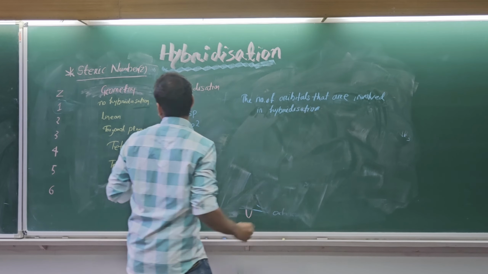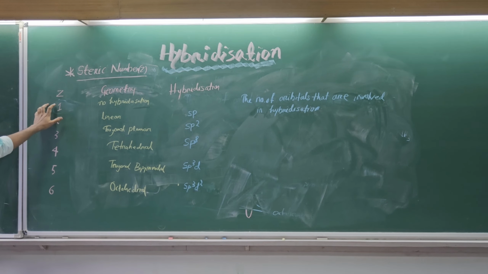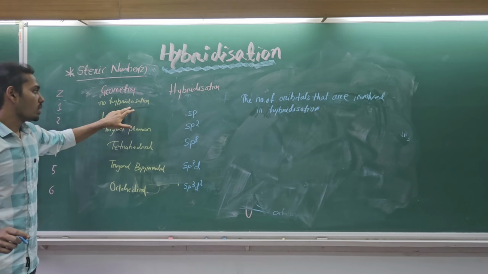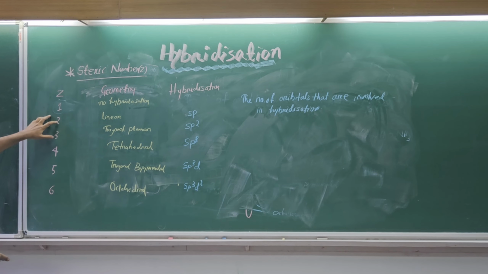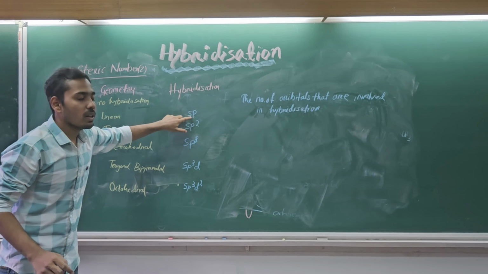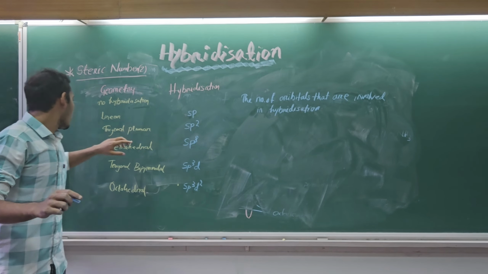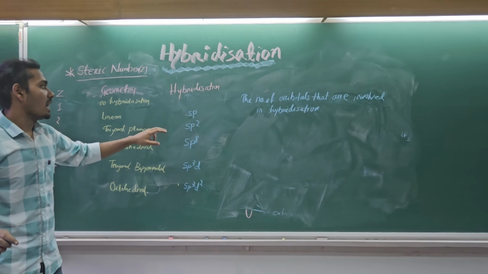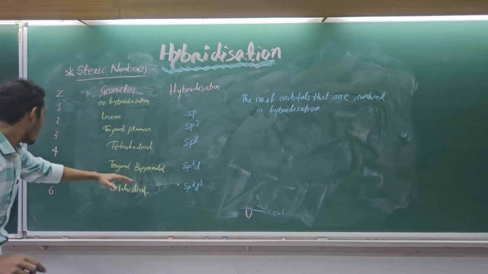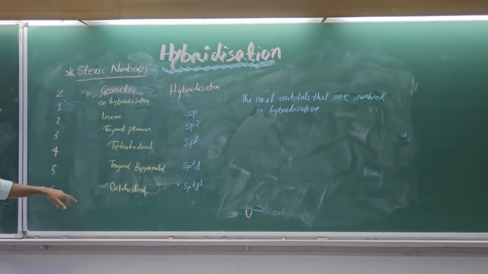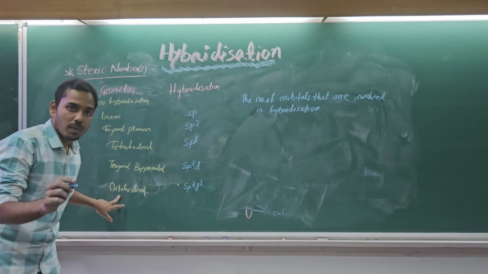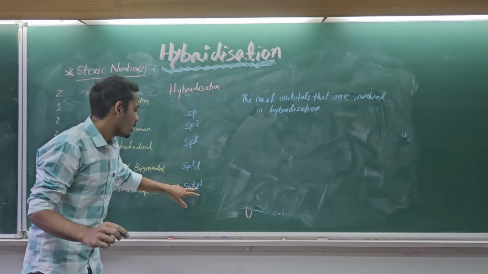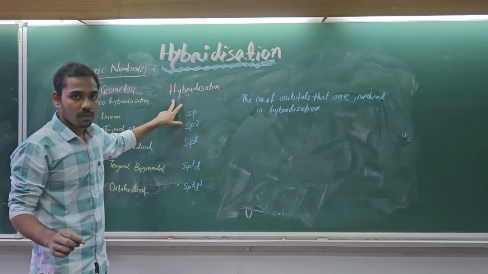For example, when only one orbital is involved, there is no hybridization at all. Similarly, when 2 orbitals are involved, the geometry will be linear and it will give us sp hybridization. When 3 orbitals are involved, this will give us trigonal planar geometry and sp2 is the hybridization. Similarly, when 6 orbitals are involved, it will give us octahedral geometry and sp3d2 hybridization.